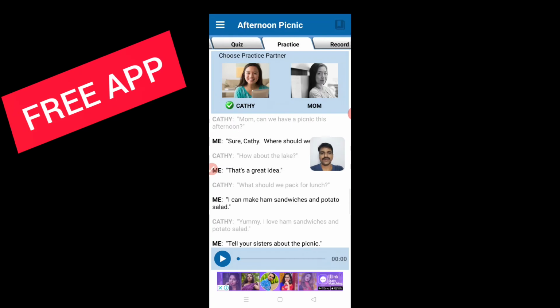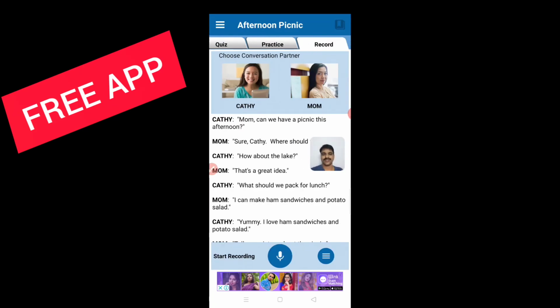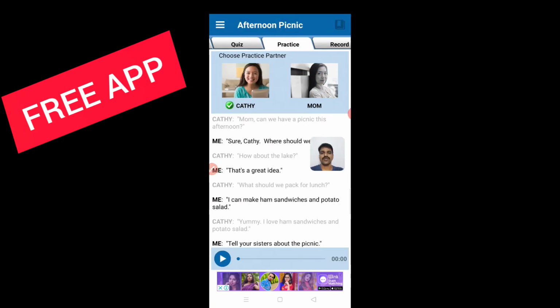By using this record tab, you can get the information. You can start recording by clicking on this recording tab. You can get the complete conversation. That means the conversation that you have with the other person will be recorded. So these are the options which will be available in this English Conversation app. It will be very useful.